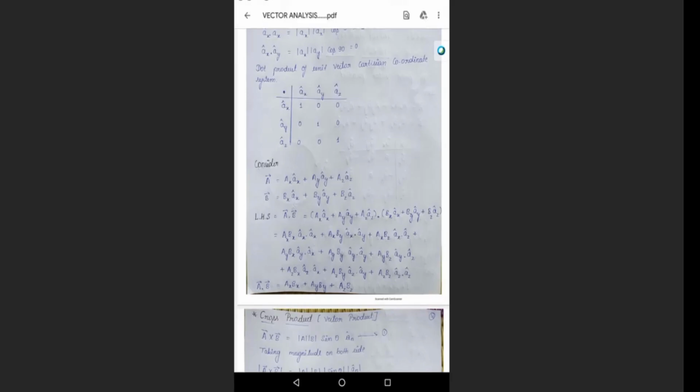While removing the brackets, you should know, first always you should write AX, BX, the magnitude part, and then AX dot AX should be written. So always the dot is for the vector part and the magnitude will not have the dot.